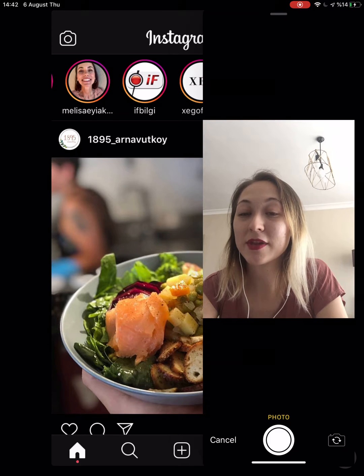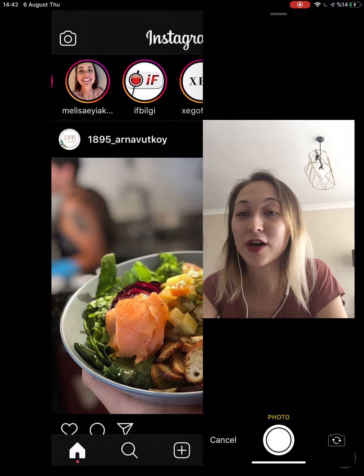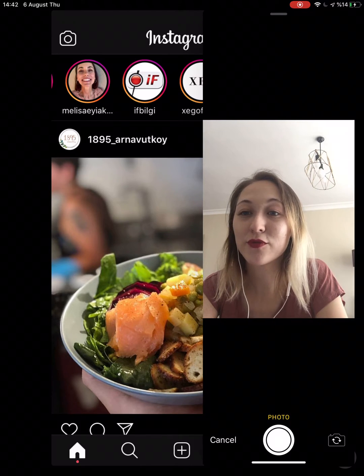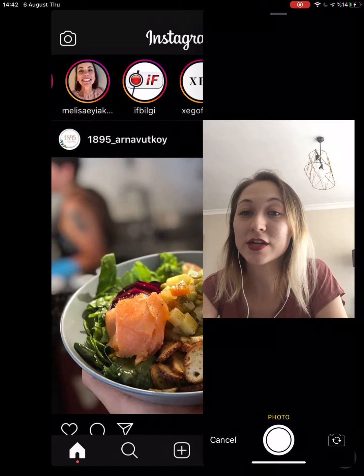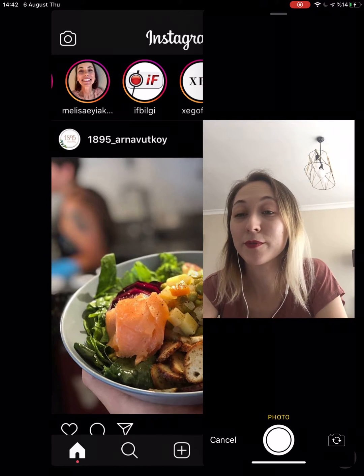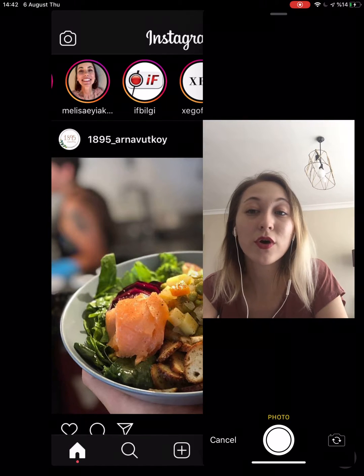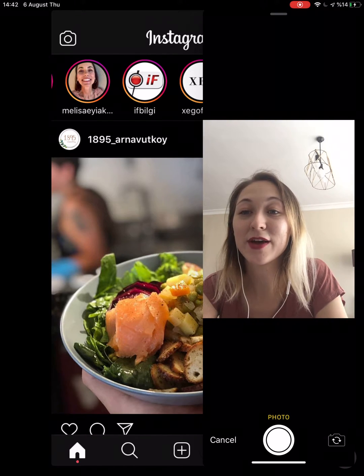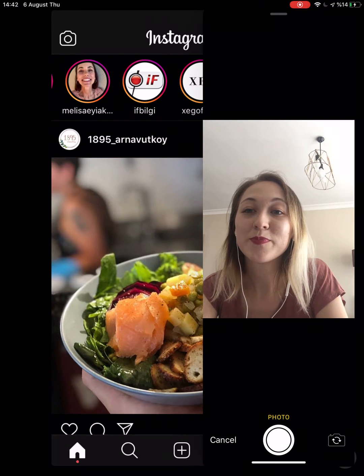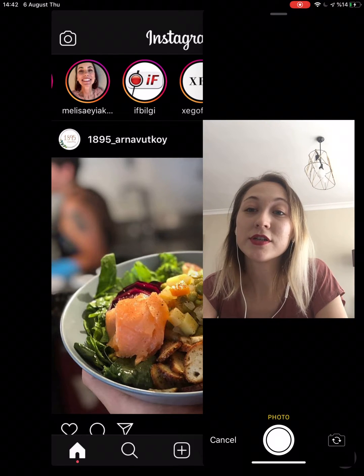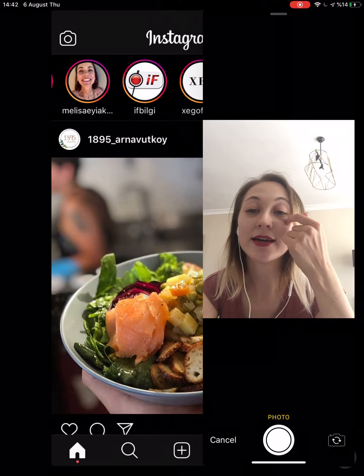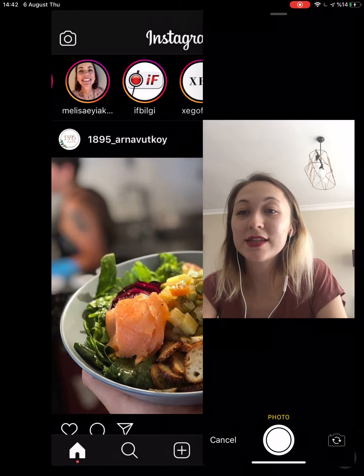Boomerang is an app that helps you engage your Instagram followers. And it takes a burst of photos and creates a looping backward and forward video clip from them. An action such as twirling a pencil or blowing a bubble becomes more exciting when played in a loop. And after you download the Instagram, just follow the steps to use it.